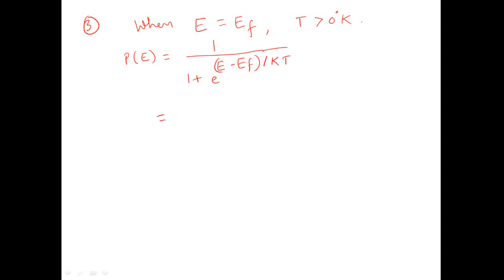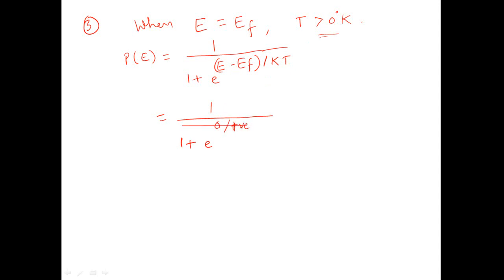So let us substitute this condition. So it will be 1 upon 1 plus e raised to power... Now since E is equal to EF, this term will be 0 divided by KT. K is constant and T is greater than 0, so T is not 0, and therefore this will be 0 upon something positive.